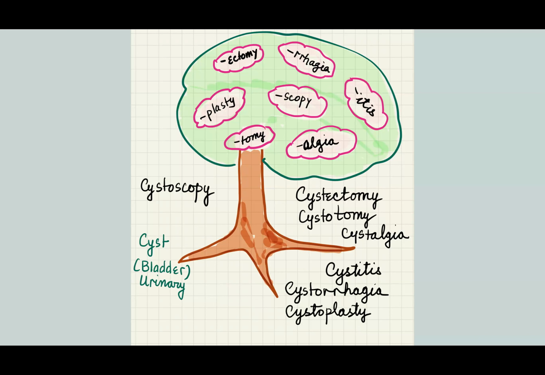Cystoscopy is to visually examine the urinary bladder. Cystectomy is the removal of the urinary bladder. Cystotomy is to cut into the urinary bladder. Cystalgia is pain in the urinary bladder. Cystitis is inflammation of the urinary bladder. Cystorrhagia is excessive bleeding from the urinary bladder. Cystoplasty is to surgically restructure or repair the urinary bladder.